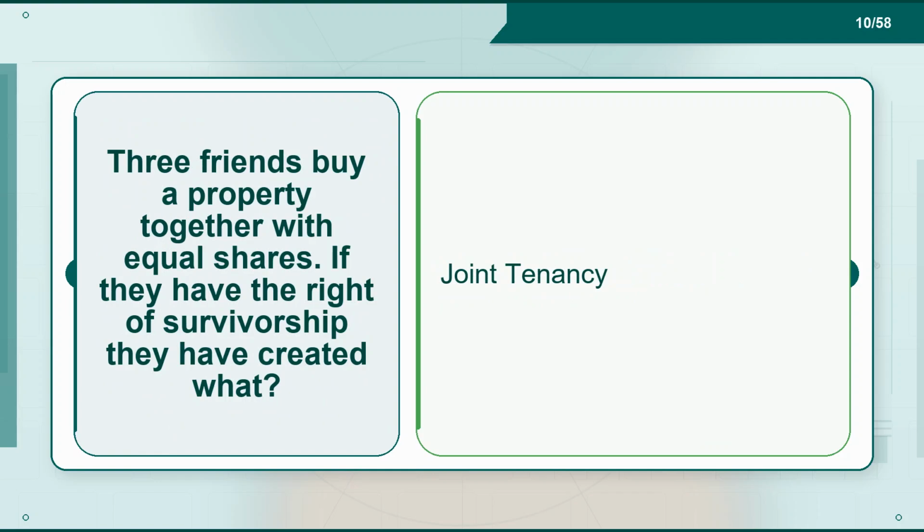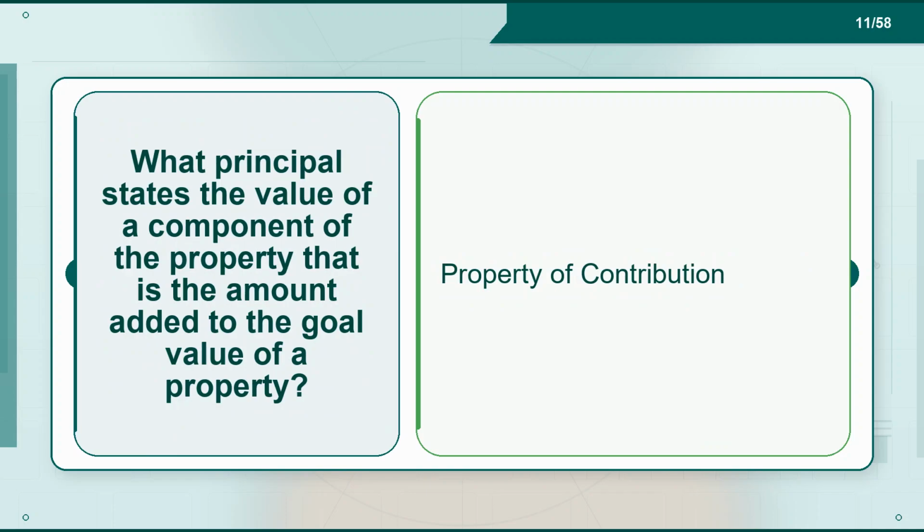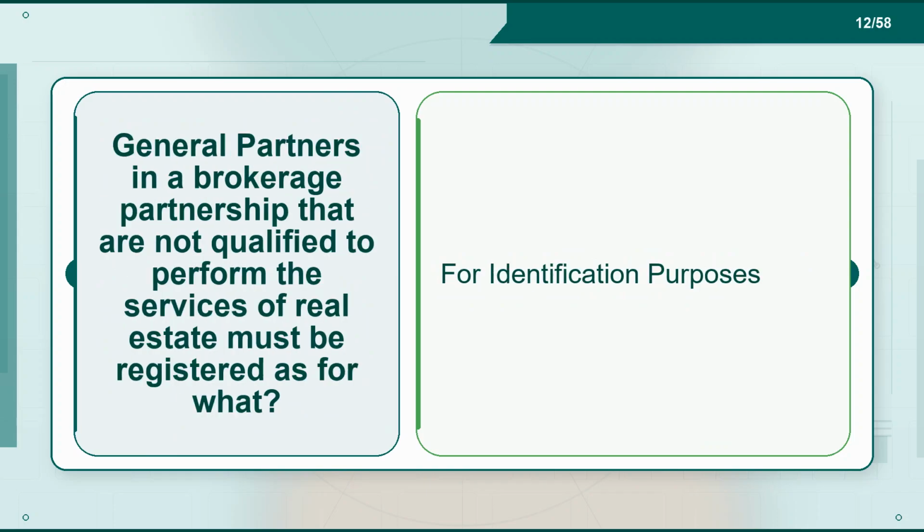Flashcard 10. Term. Three friends buy a property together with equal shares. If they have the right of survivorship, they have created what? Definition. Joint tenancy. Flashcard 11. Term. What principle states the value of a component of the property is the amount added to the overall value of a property? Definition. Principle of contribution.